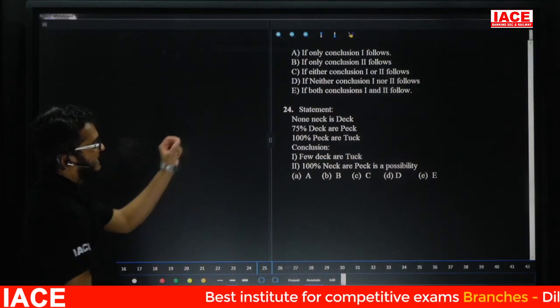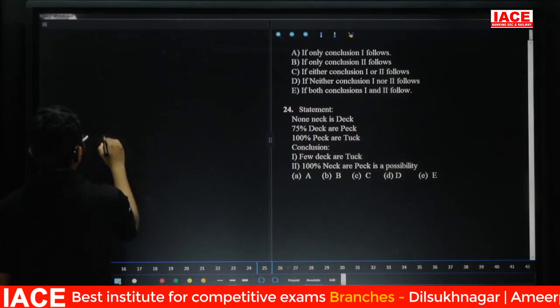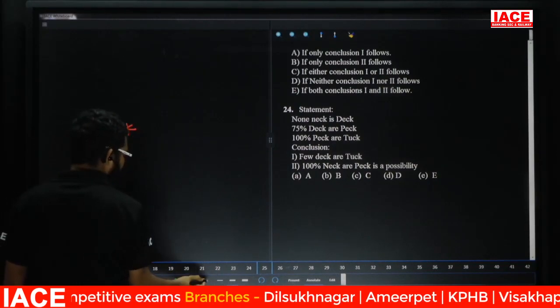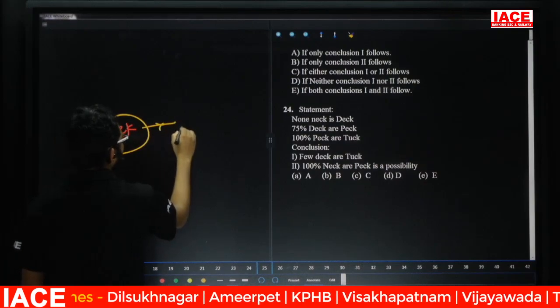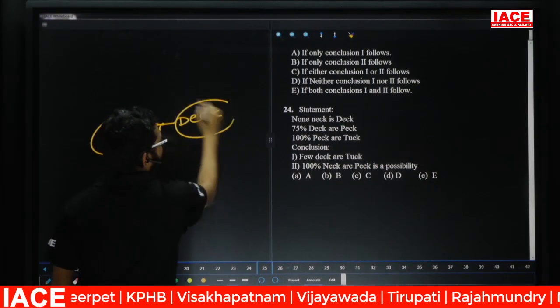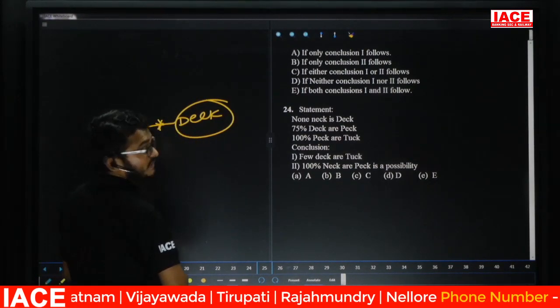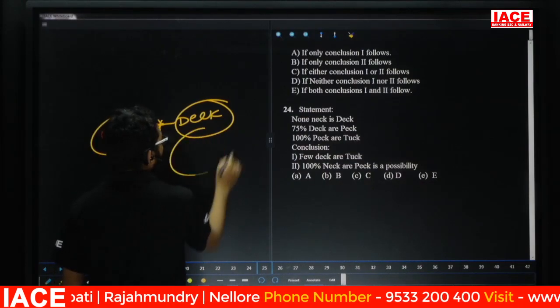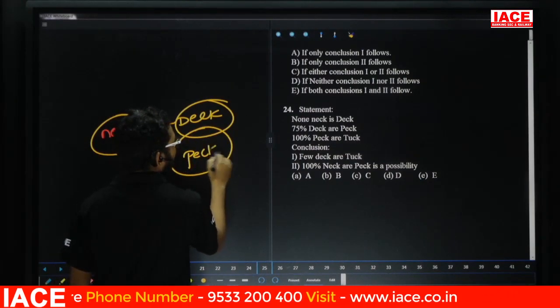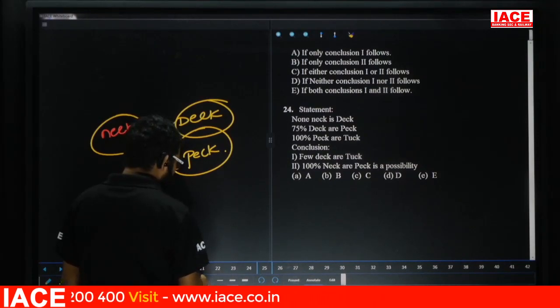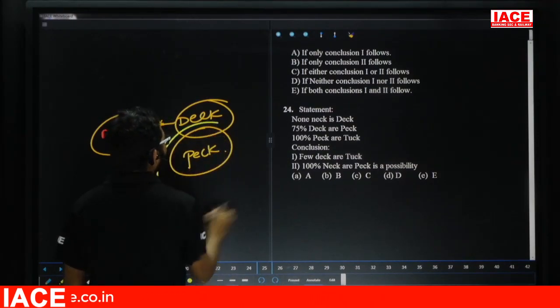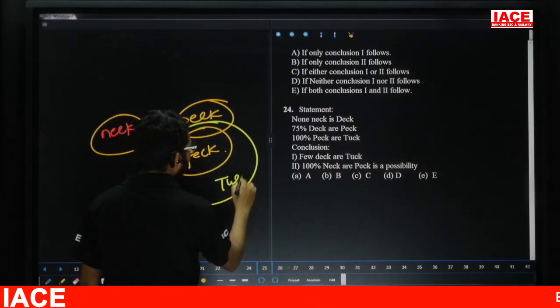Question number 24. None neck is a deck. Friends, check here. None neck is a deck. Next, 75% means what? Some deck are peck. Some deck is a peck. 100% means what? All. All peck are tuck.